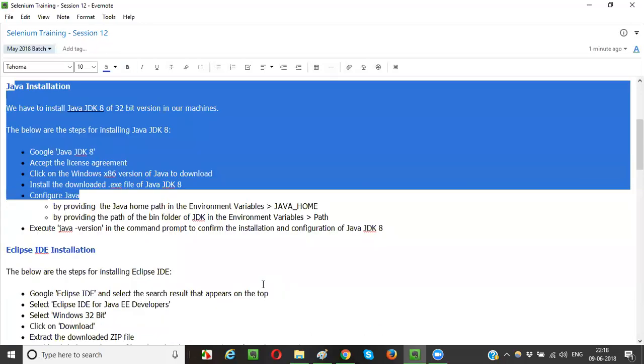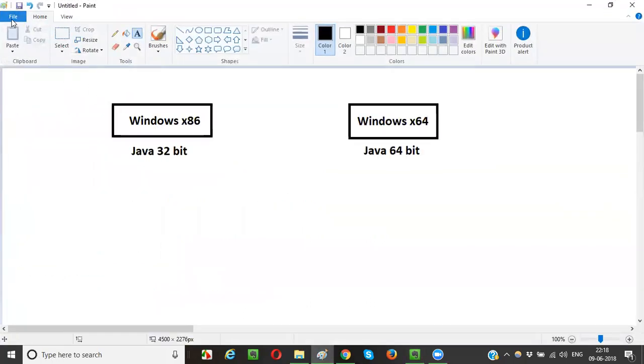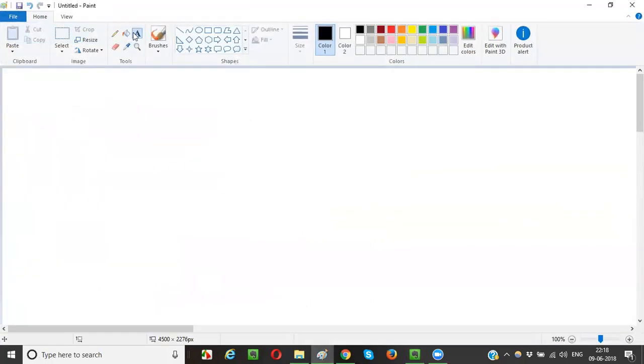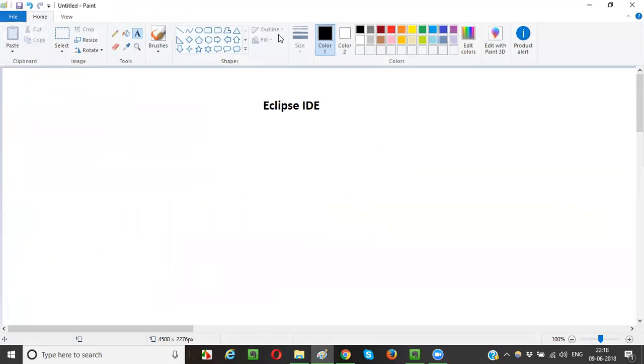You can write your programs in Eclipse IDE, and you can execute your Java programs in Eclipse IDE. So, what is Eclipse IDE now? Anyone? What is Eclipse IDE? Just now I explained what is Eclipse IDE. Anyone?